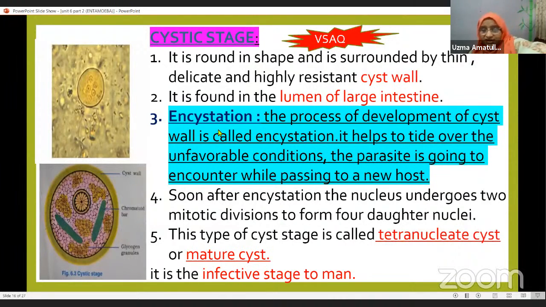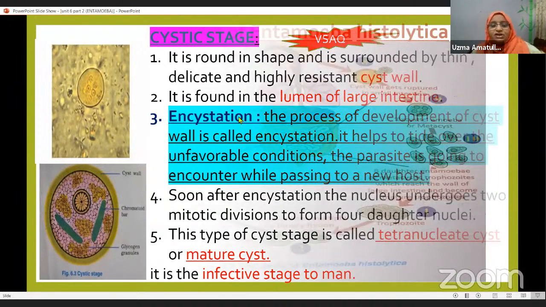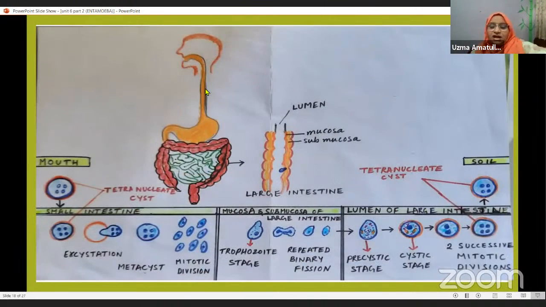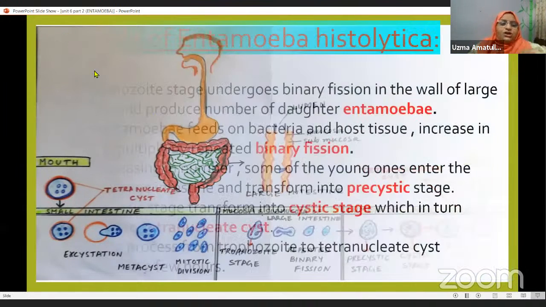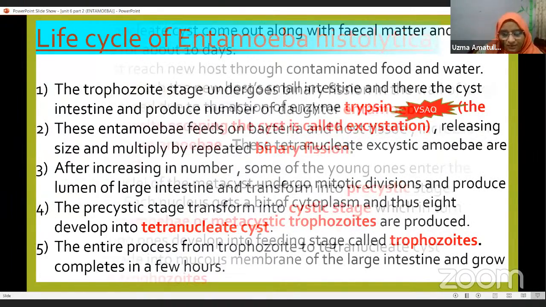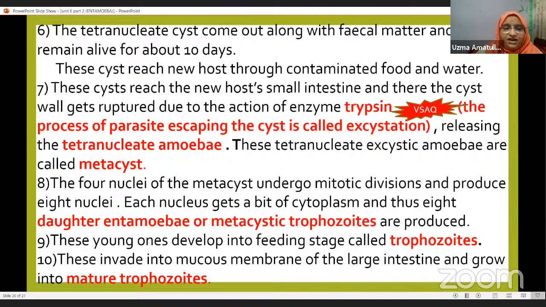Now, what is encystation? And the life cycle, this diagram is there in your textbook. Draw this, practice it well, and label it also. And this other diagram I have kept for your understanding. Here is the life cycle of Entamoeba. These 2 slides you have to prepare; take the screenshot and start preparing. And what is the process of excystation? What is excystation is also a very short answer, an important one.